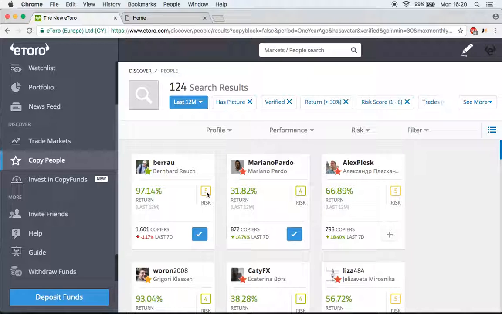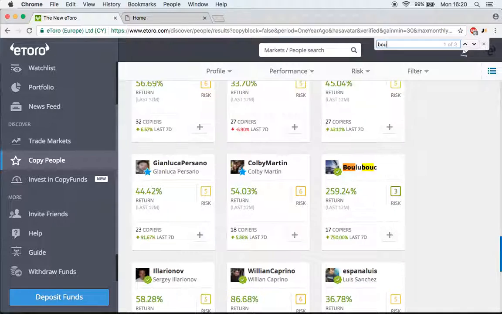Now we're going to study one particular trader today. I've found him before because I think he's a good example of someone to look at. So I'm just going to type him in just so I can find it. Not even going to try and pronounce the name, but as you can see, risk score of 3 and a return of 259.24%, which is quite incredible in the last 12 months. He has 17 copiers, and that's increased 750% in the last 7 days.